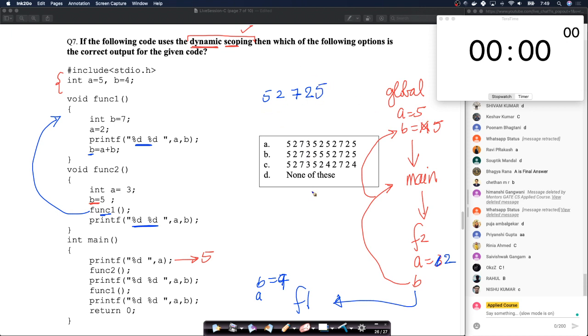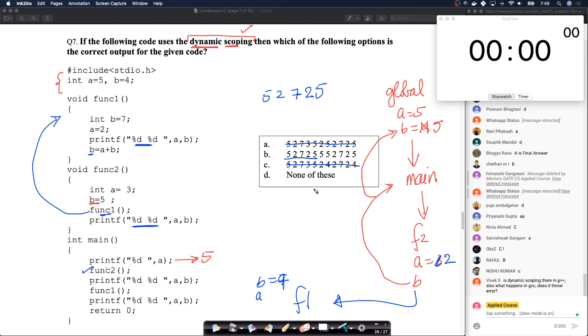So now if you start looking at this, this says 52735, so this can't be the answer. This says 52735, this can't be the answer. If anything, B or D. Again, you can't say B is the answer now, because you still have some more printf statements, right? So 52725, till here everything is okay. We have printed this, we are back here. Okay, but we have to be careful that the rest of them also are correct, because none of these also can be an option. Especially when you have none of this, you have to run through the whole thing. You have no shortcuts there.